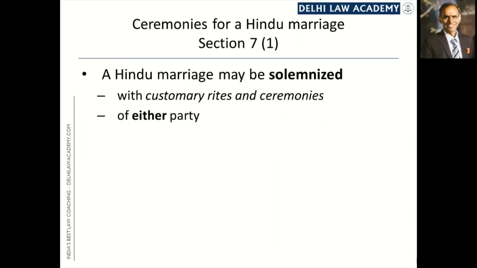Section 7 tells us as to what rites and ceremonies are to be performed for solemnization of a Hindu marriage. Subsection 1 says, a Hindu marriage may be solemnized with customary rites and ceremonies of either party. Rites and ceremonies to be performed for solemnization of a marriage under the Hindu Marriage Act are not prescribed or specified under this Act. This section takes recourse to customary rites and ceremonies.